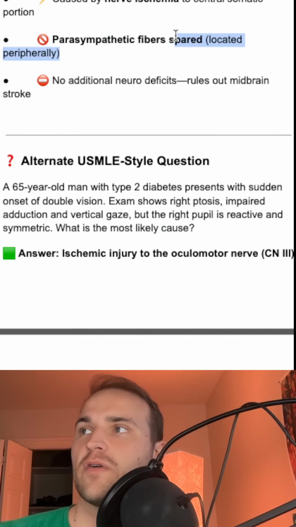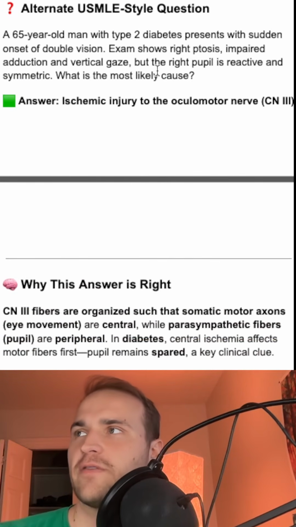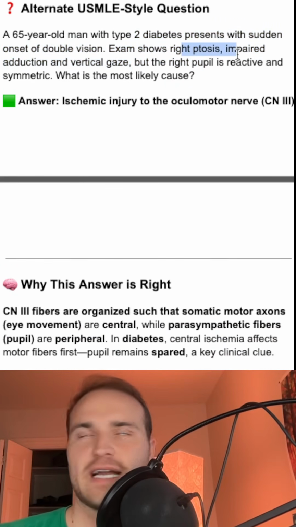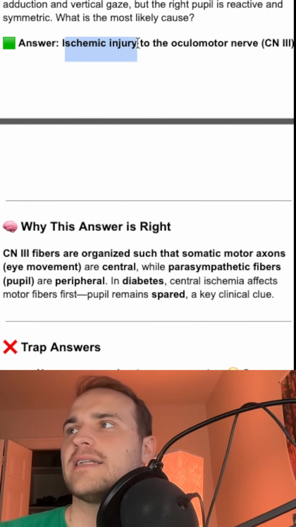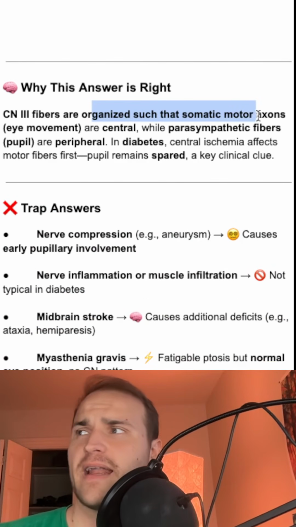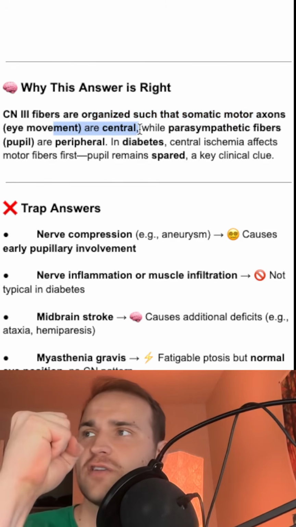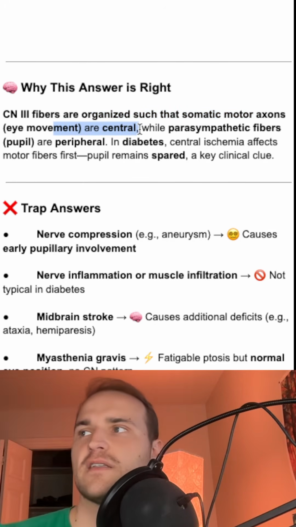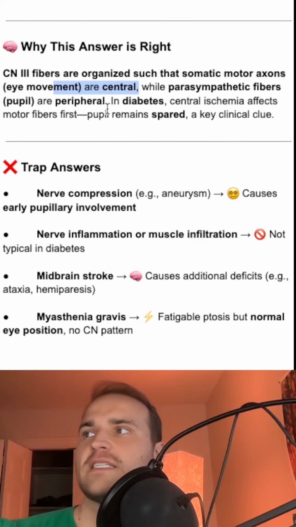they're located peripherally. So we have a 65-year-old man with diabetes, sudden onset double vision, right-sided ptosis, impaired adduction, and vertical gaze, but the pupil is reactive. Okay, very important, that part. And so, yeah, this is going to be your ischemic injury. So cranial nerve 3 is organized so that the somatic motors, the eye movement, is central, and the parasympathetic are peripheral. In diabetes, central ischemia affects the motors first, and so the pupil, being peripheral, remains spared.